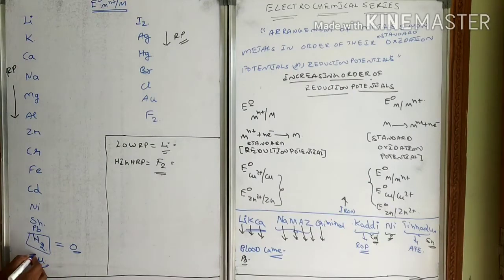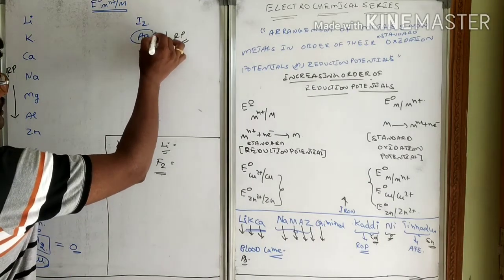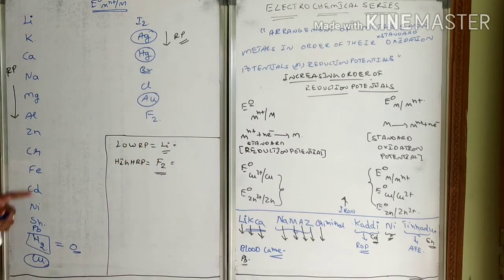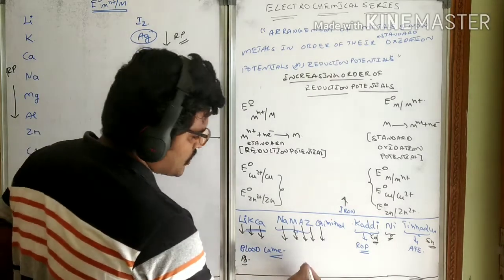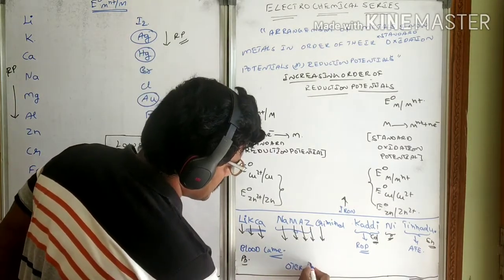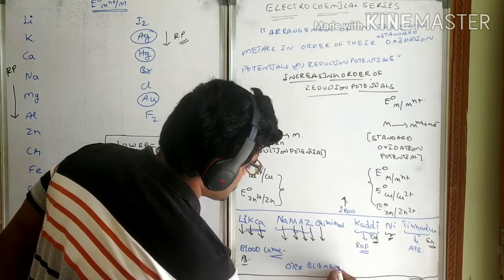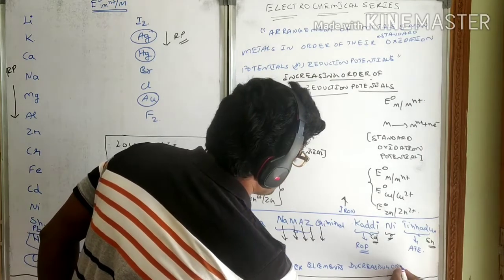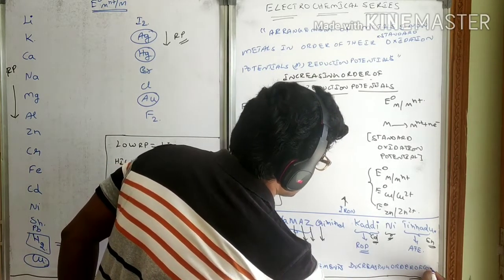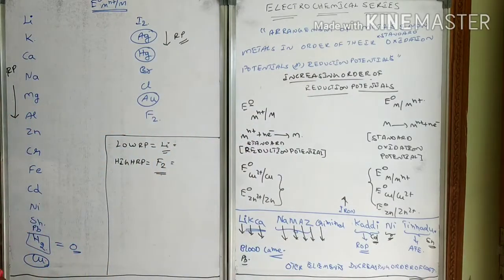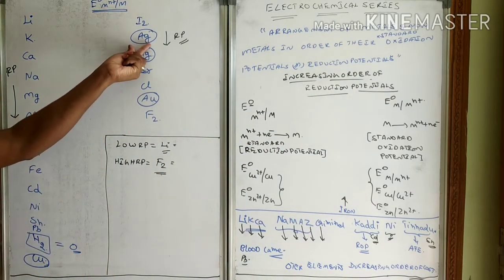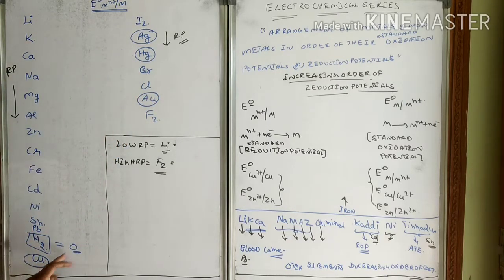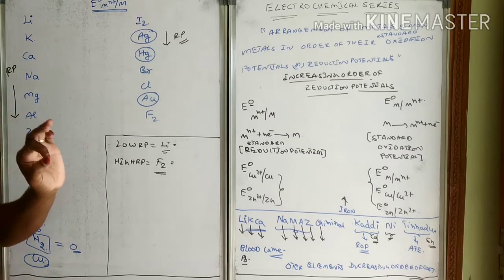See, copper, silver, mercury, iron. All the remaining metals are in increasing order of their cost. The other elements are in increasing order of cost. Copper is a cheap metal. Silver will be costly, mercury will be costly, and after that iron will be more costly. So the remaining metals will be in increasing order of their cost.